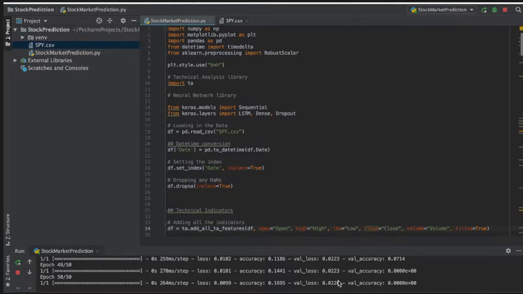The main way that this project was completed was through the use of an LSTM. Long Short-Term Memory, or LSTM, is an artificial recurrent neural network architecture used in the field of deep learning. LSTM networks are well suited to classifying, processing, and making predictions based on time series data, since there can be lags of unknown duration between important events in a time series.